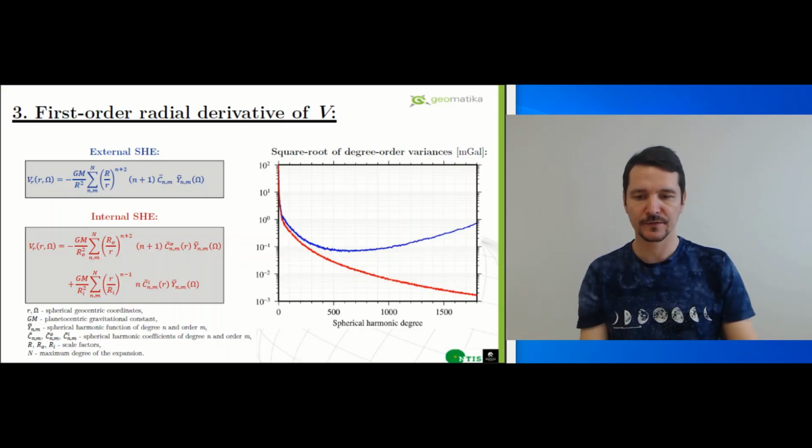We calculated the spherical harmonic coefficients C_nm, C_nm^O, and C_nm^I up to degree 1800 from a high resolution LOLA topography, assuming a constant crust density. The signal of the red internal expansion decreases with increasing harmonic degree, just as we expect for a physically meaningful quantity. On the other hand, the signal of the blue external expansion increases, which indicates divergence.